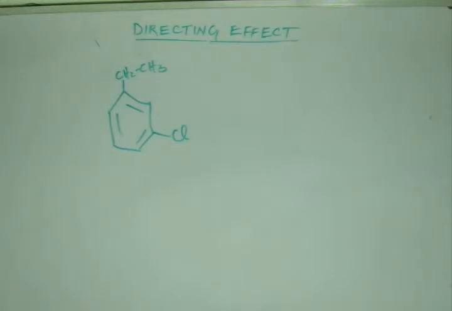So what you can do is you bring a different group apart from these two, which is meta directing. Then get the next electrophile at meta and convert the first group into one of the groups which has been given here.